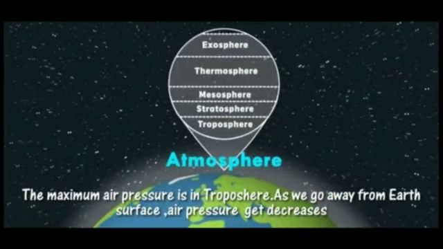The maximum air pressure you will find is on the surface of the earth. The closest layer of the atmosphere is the troposphere. The atmosphere layer is also called air pressure. As we go far away from the surface, the air pressure decreases.